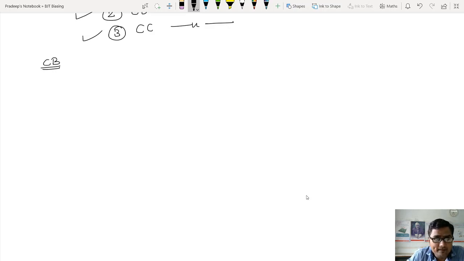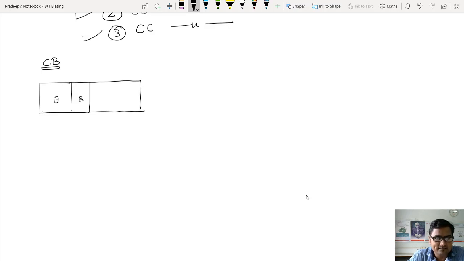Let me draw the construction, with the emitter, base and collector parts of semiconductor material. Now this is the emitter, the smallest is the base, the largest is the collector.